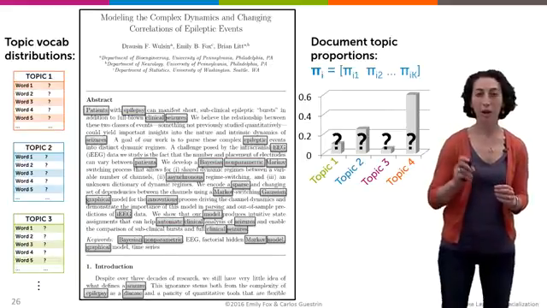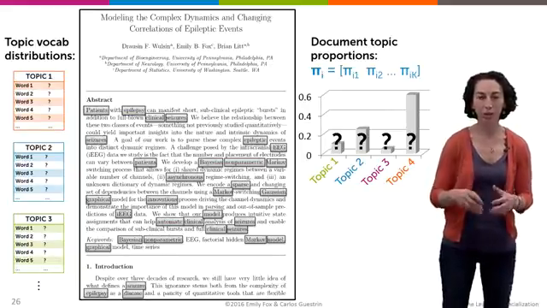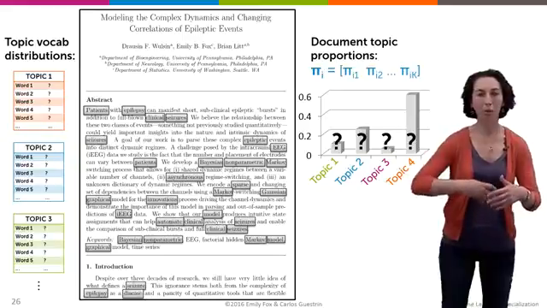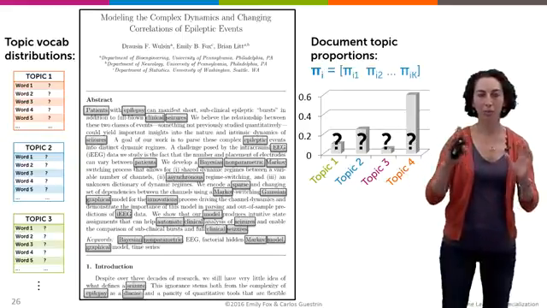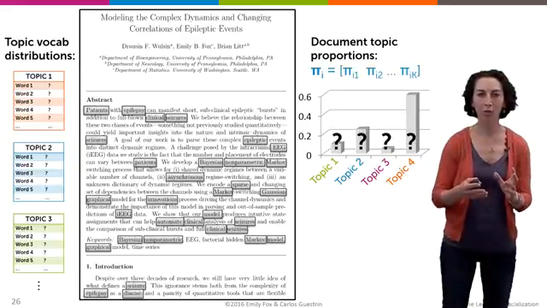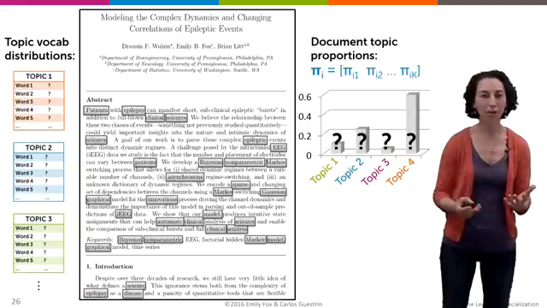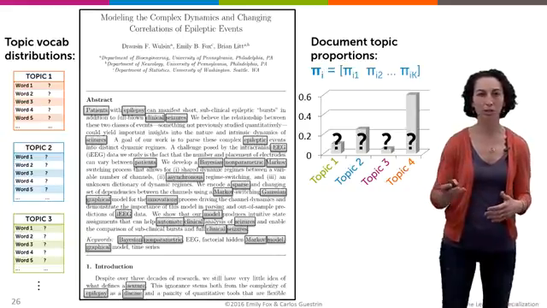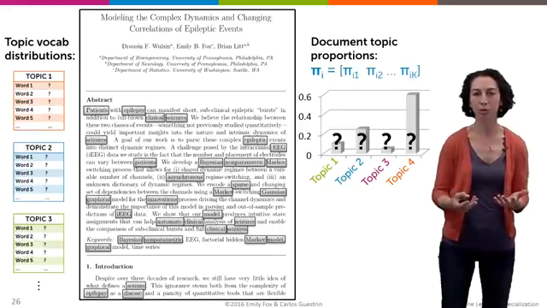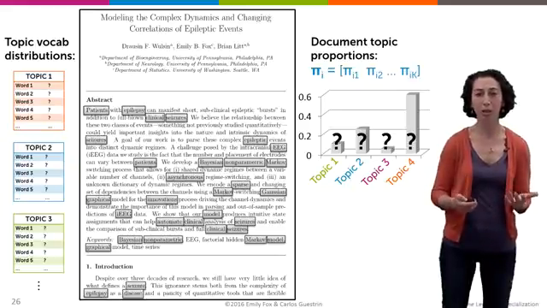But remember that in our unsupervised learning task, we just get words from documents. We get a whole bunch of documents and we transform them to our bag of words representation, and that's all we have. And somehow from this, we have to infer all these word assignment variables and all these topic proportions and topic prevalences just from these observed words. So it actually seems like a really, really challenging task.